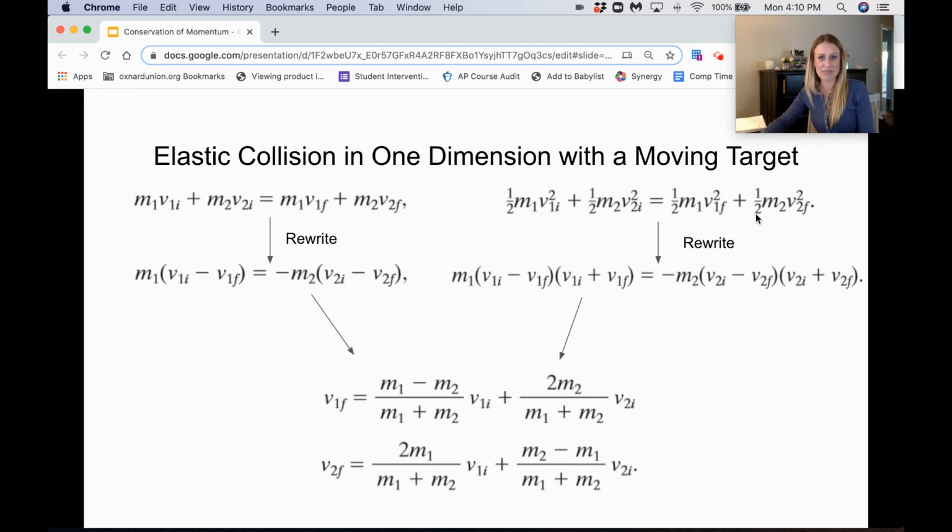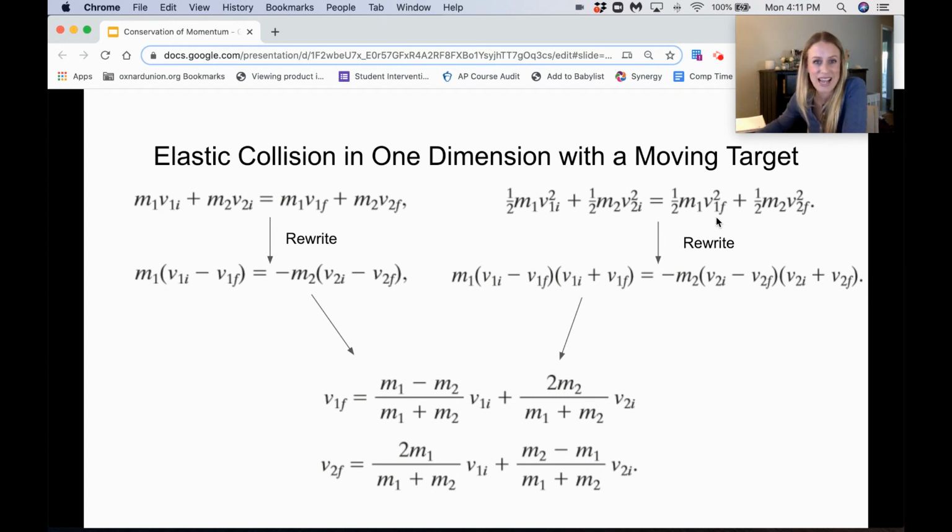Because these equations are crazy looking, I would not memorize these. I would write them down. They are definitely helpful to have as a note in your notes. But like I said, it is possible to do problems like this with elastic collisions in one dimension with a moving target, but it's not